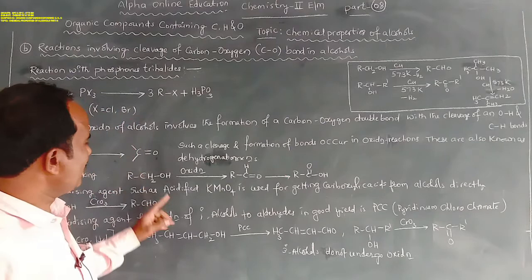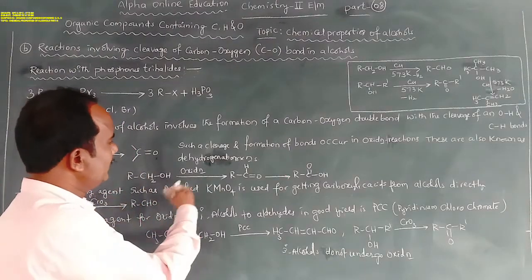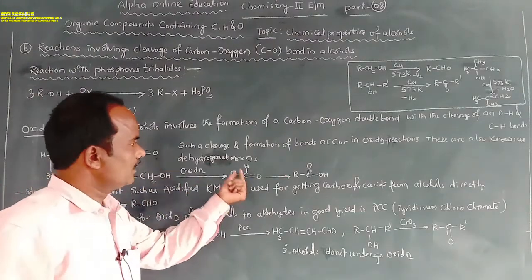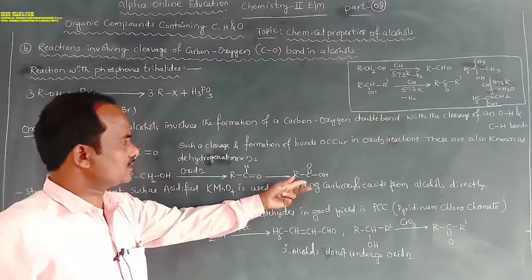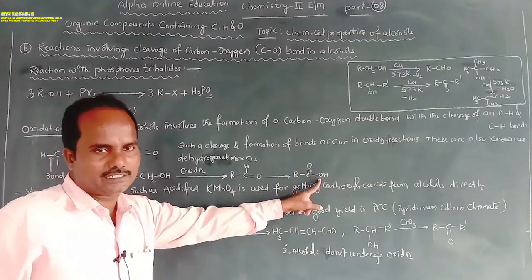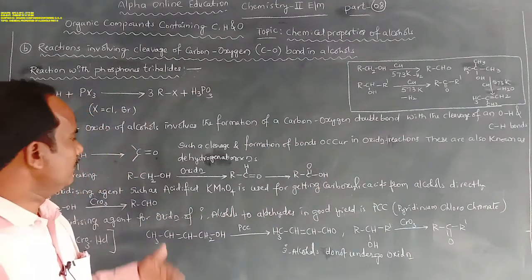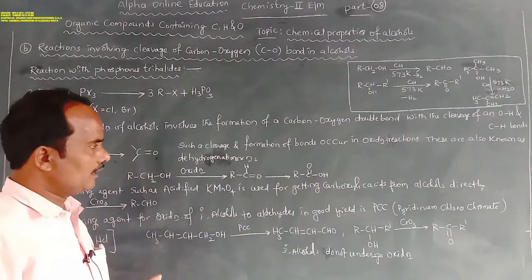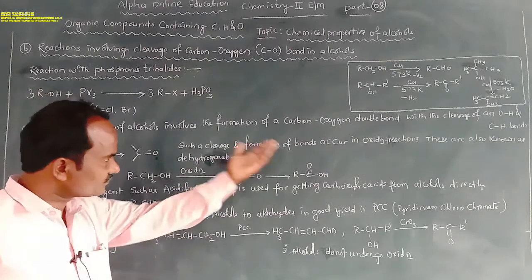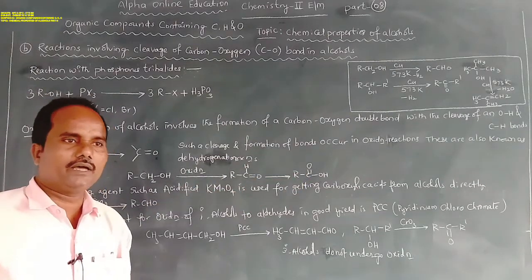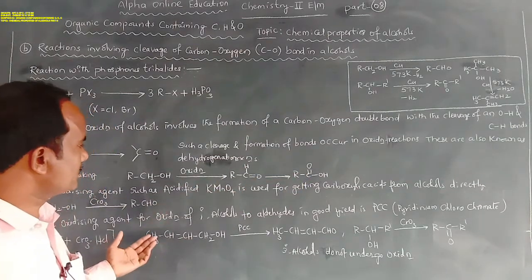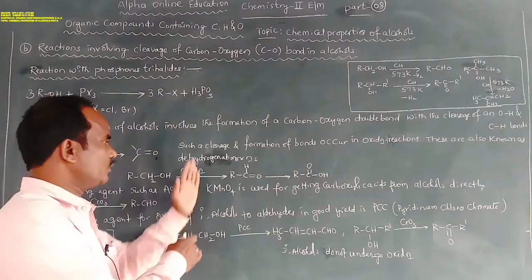That is, primary alcohols are converted into aldehydes, and further oxidation takes place and carboxylic acids are formed.